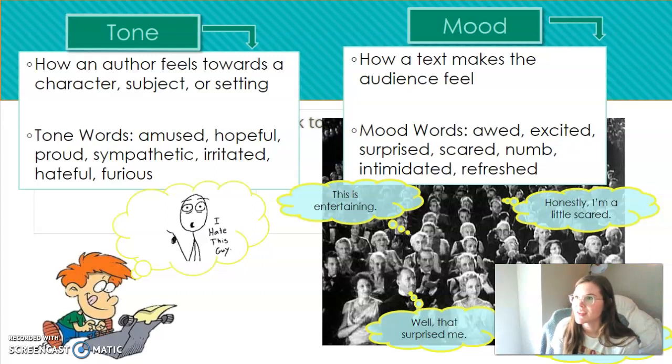So first is tone and mood. With tone, this is how an author feels towards a character, subject, or setting. And the mood is how a text makes the audience feel. So a good way to remember this is that the tone is how the author feels and the mood is how the audience feels. So that's how you need to remember that.